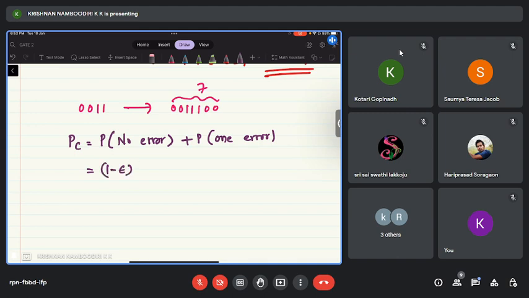Similarly, 7 bits have to be correctly received, which has a probability 1 minus epsilon power 7. Agree? 1 minus epsilon for the first bit, second bit, and so on, 7 times. So the probability of no error is (1 minus epsilon) power 7. Okay. So now what is the probability of 1-bit error?